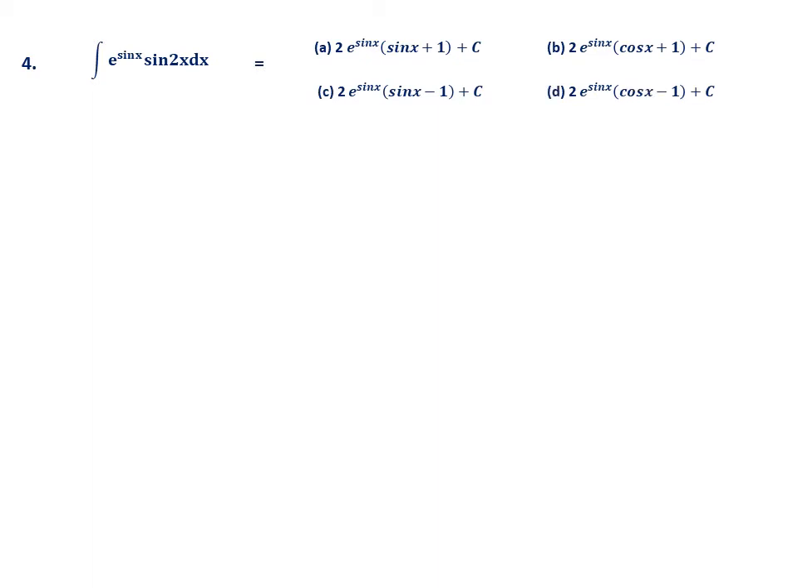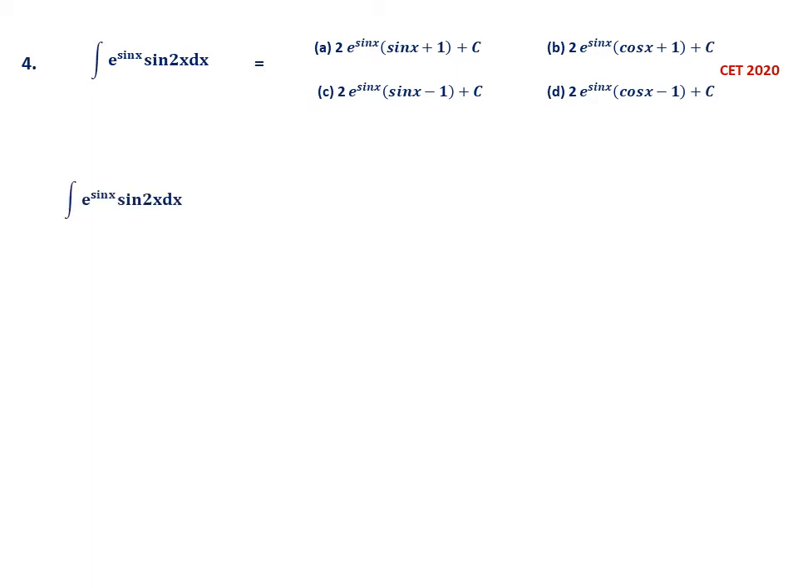Fourth question. Integrate e power sin x into sin 2x dx. The first option is 2 into e power sin x into sin x plus 1, then 2 into e power sin x into cos x plus 1, then 2 into e power sin x into sin x minus 1, and 2 into e power sin x into cos x minus 1. So just a small change: sin x plus 1, sin x minus 1, and cos x plus 1, cos x minus 1. These are the options, and e power sin x is the same in all 4 options. So this is also from 2020.